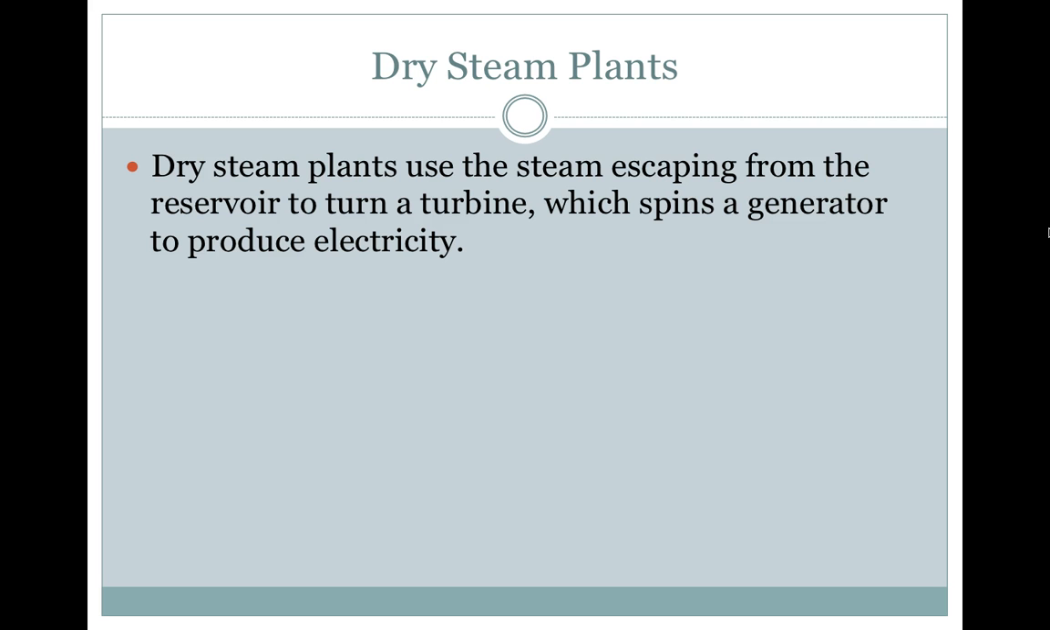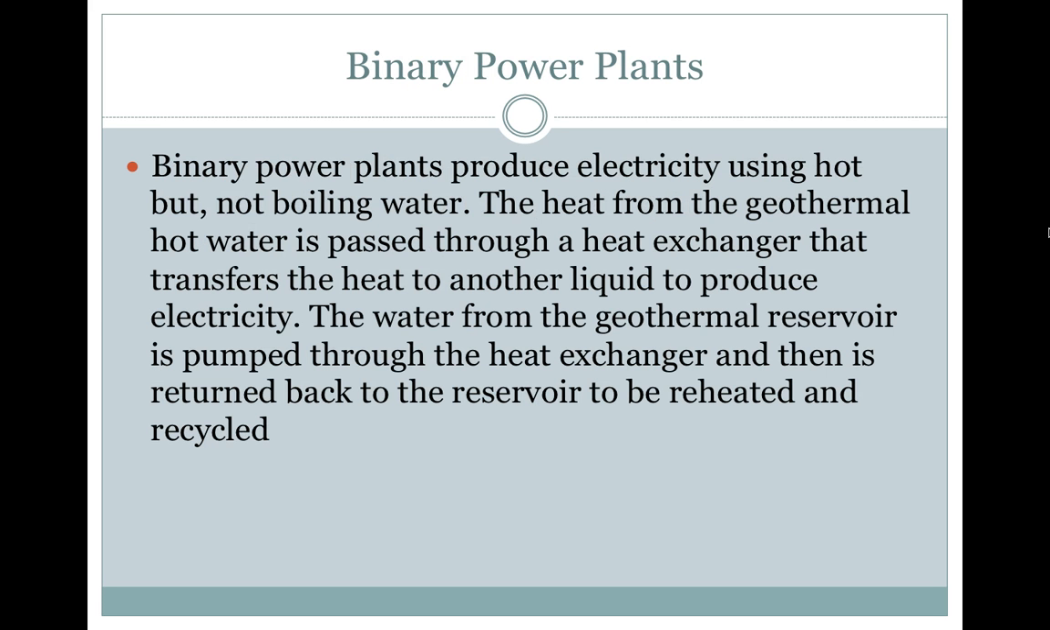Dry steam plants. Dry steam plants use the steam escaping from the reservoir to turn a turbine, which spins a generator to produce electricity. Binary power plants. Binary power plants produce electricity using hot but not boiling water. The heat from the geothermal hot water is passed through a heat exchanger that transfers the heat to another liquid to produce electricity. The water from the geothermal reservoir is pumped through the heat exchanger and then is returned back to the reservoir to be reheated and recycled.